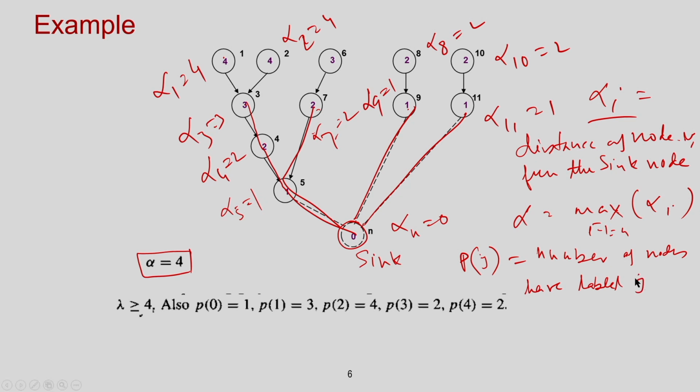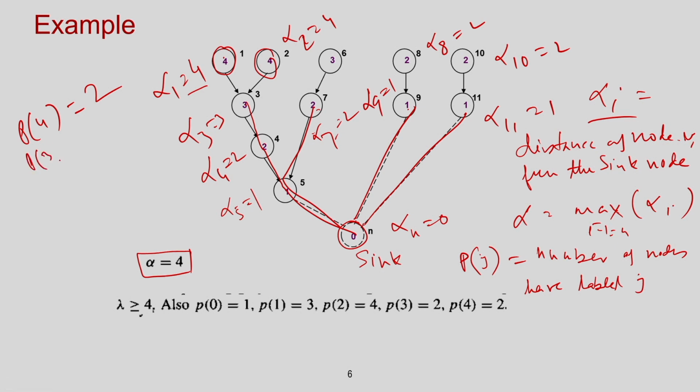So, that means I have to identify the nodes that have level 4, similarly level 1 and level 2. So, for this graph, how many nodes of P4, how many nodes having level 4? So, I have one node of level 4, another node of level 4. So, P4 equal to 2. So, the number of nodes that have level 4.